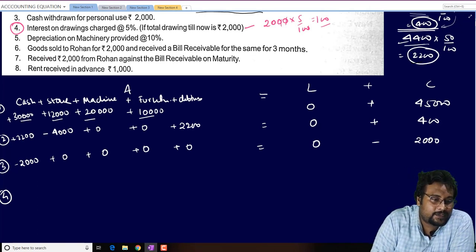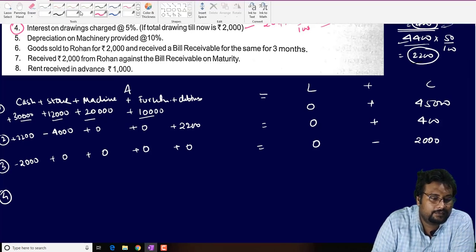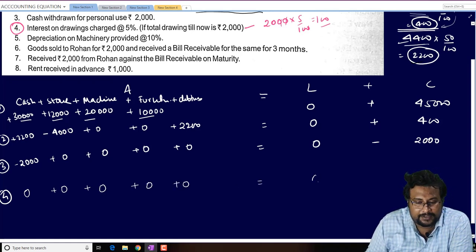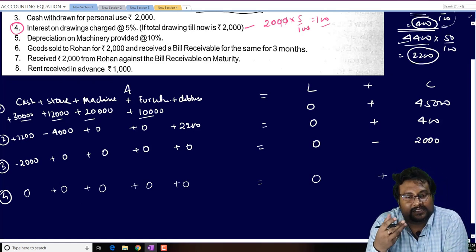So first, no effect on cash, no effect on stock, no effect on machinery, no effect on furniture, no effect on debtors, no effect on liability. But one time, interest on drawing of 100 rupees will be added as an income of the business.